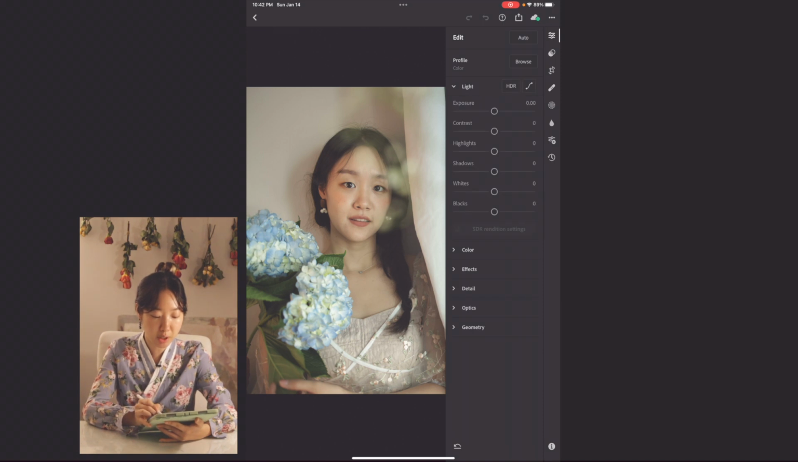Just as before, I'm going to add a little bit of exposure. I like it to be bright but not too contrasty, so I'm going to turn down the highlights as well.